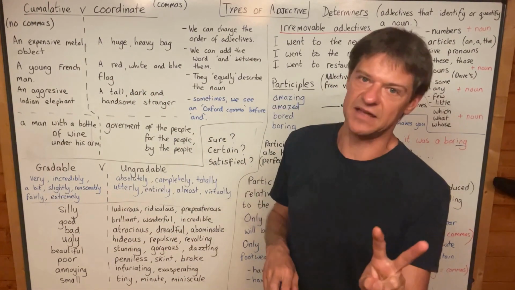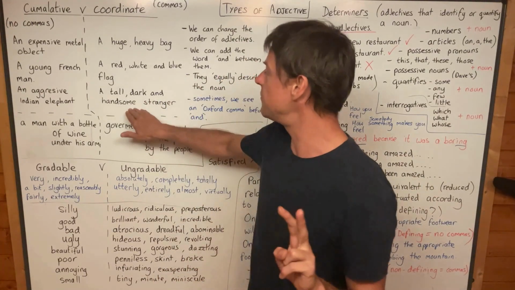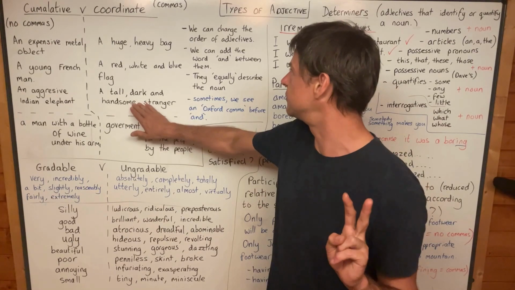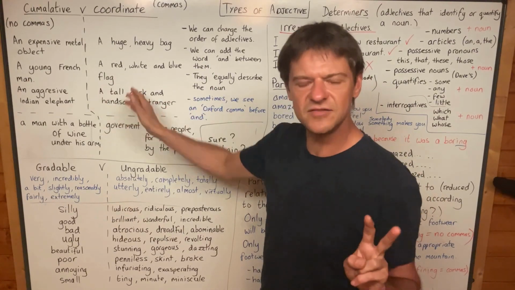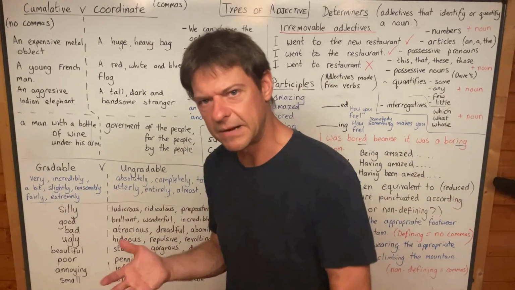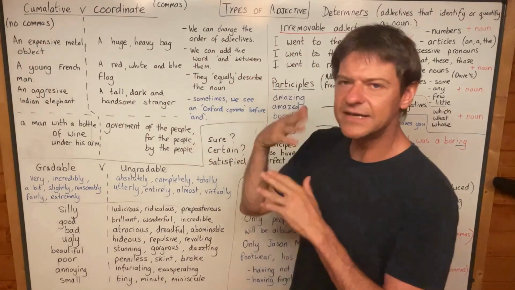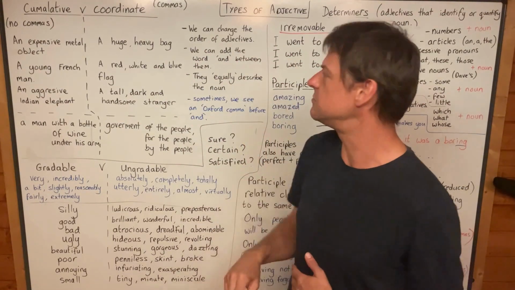And a second test that you can do, and I want you to do both tests to be really sure, and you'll see why in a moment, because it seems you can't change the order of these adjectives. And when you think about it, you always say black and white when you talk about a black and white television. You never say a white and black television. So I want to add another test that you can do, because there's really two tests.